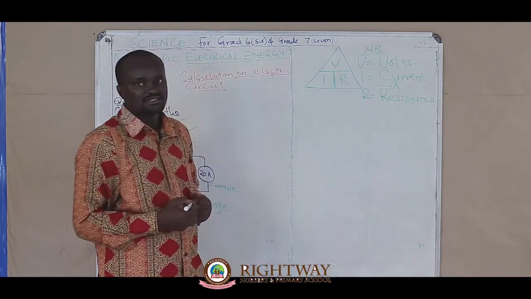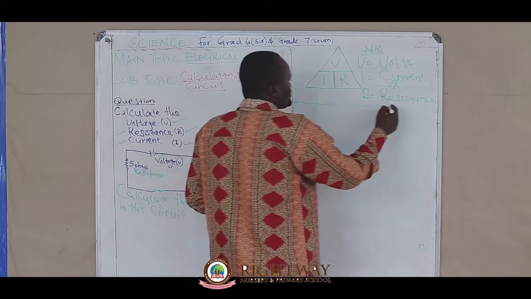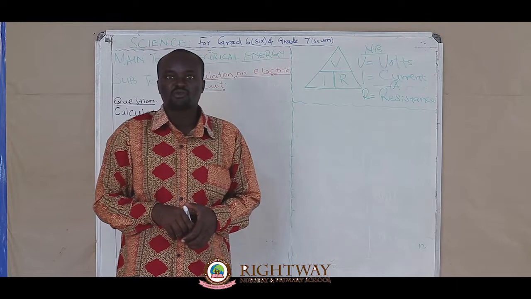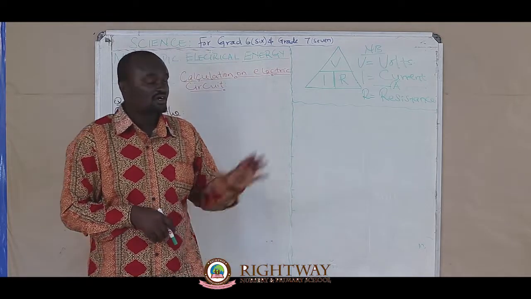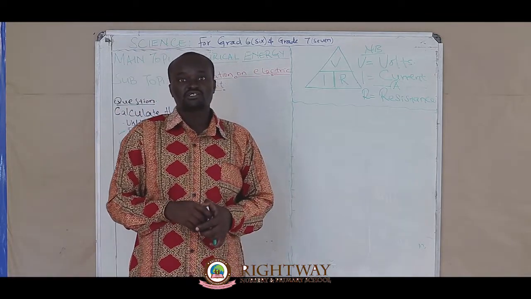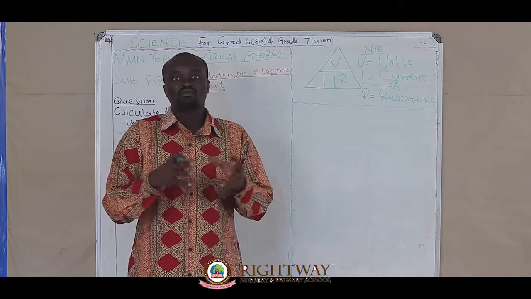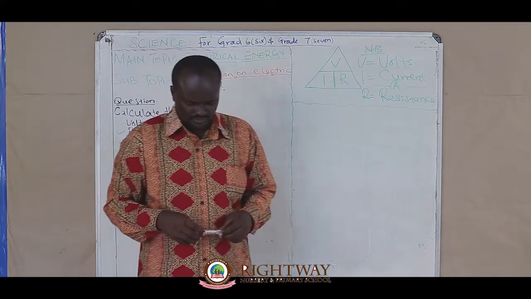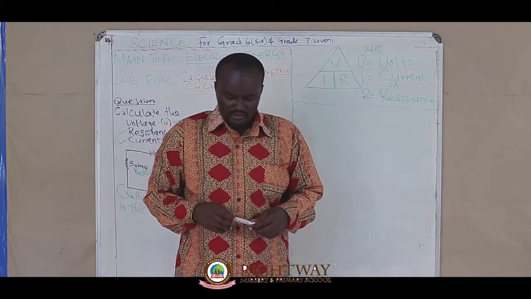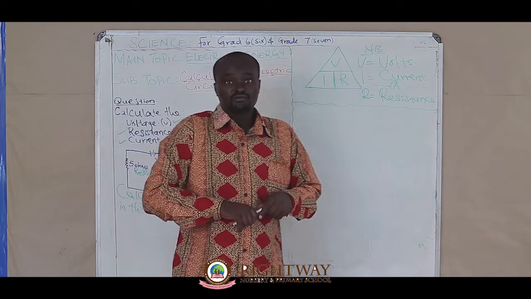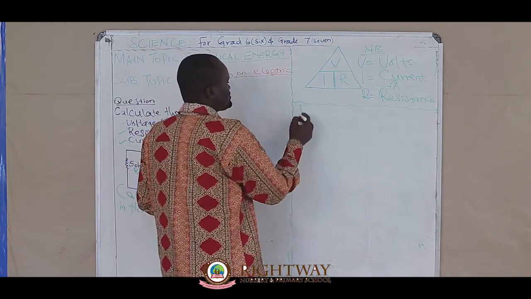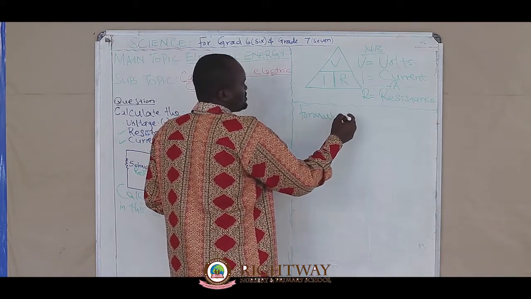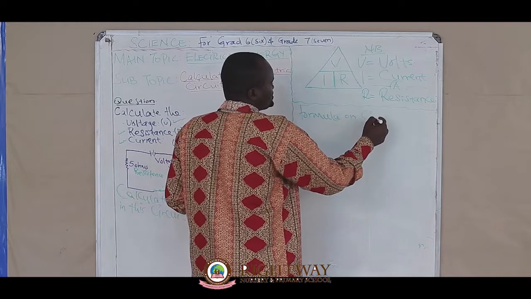R is resistance. Having that in mind, you are in a position to make formulas on how to calculate volts, resistance, and current in a circuit.